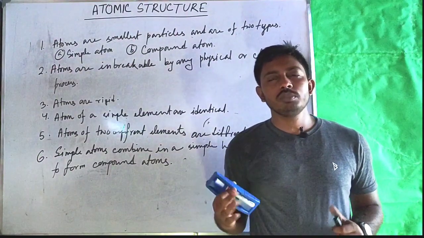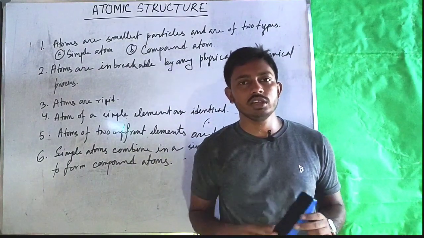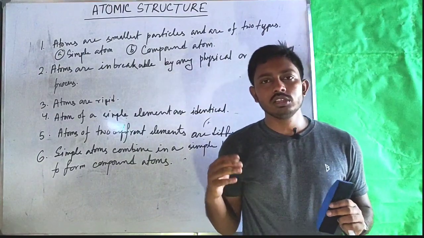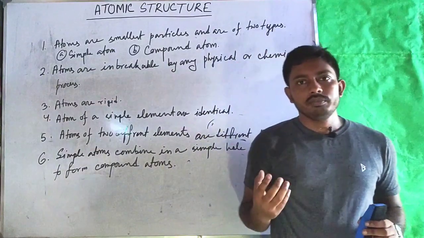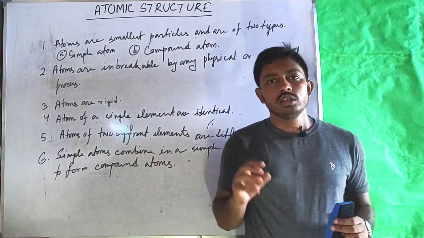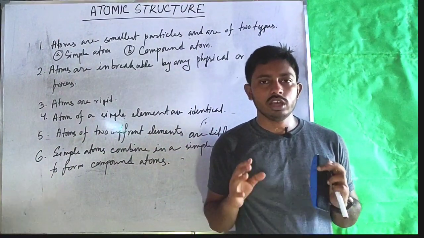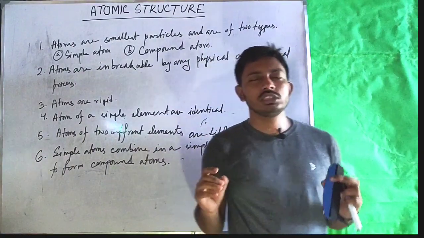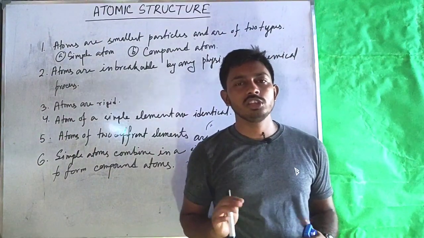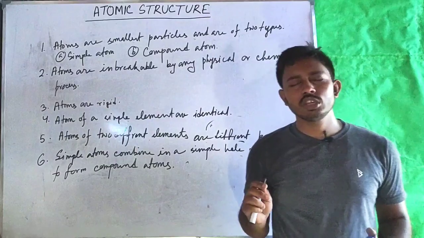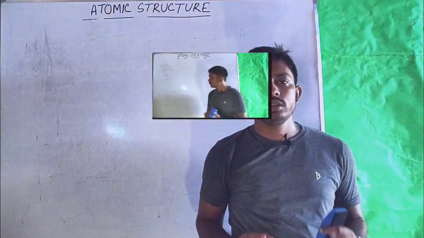Although all the postulates of Dalton's atomic theory were proven to be wrong, it has immense importance scientifically because it was the gateway for the research of atom. Also, at that time, when the theory was put forward, all these facts were not known, so people widely accepted this theory as true, and the acceptance was there for about 100 years. The first experimental contradiction with Dalton's atomic model arises with the discovery of electron. So our next topic will be discovery of electron.